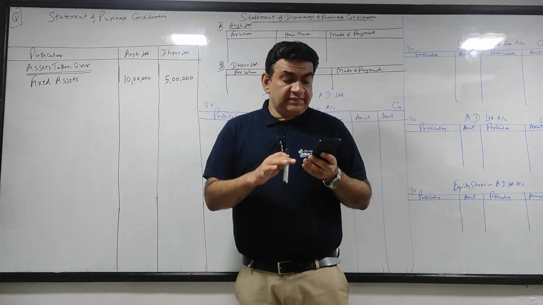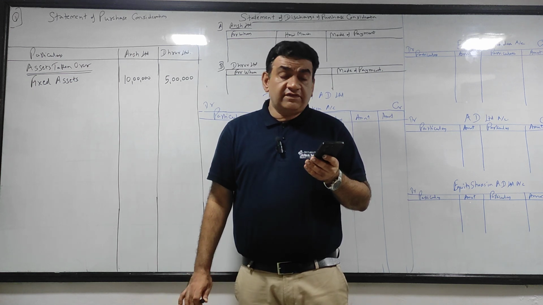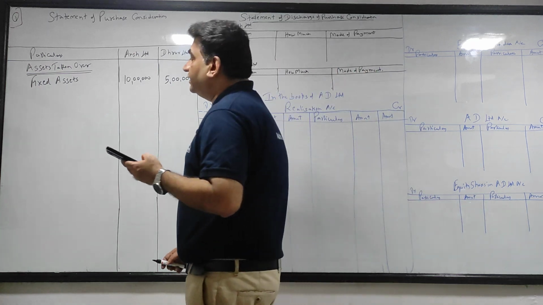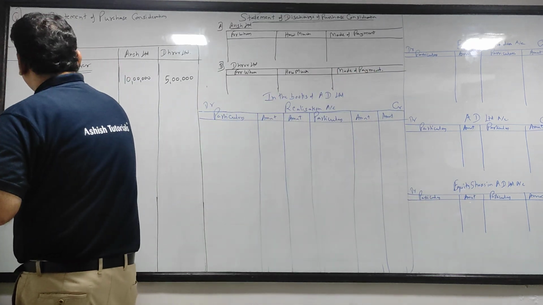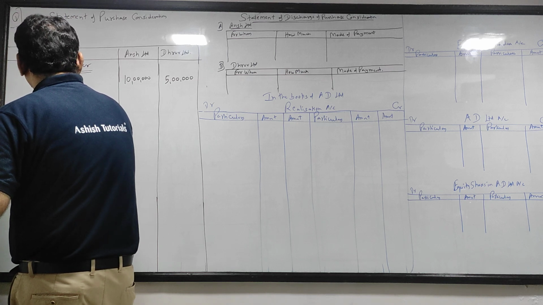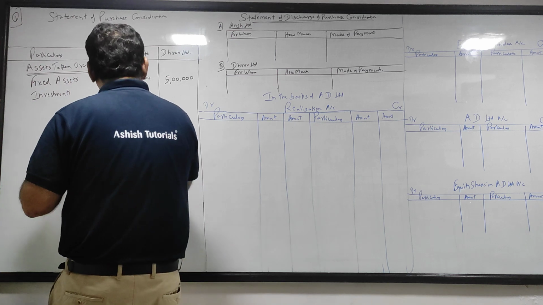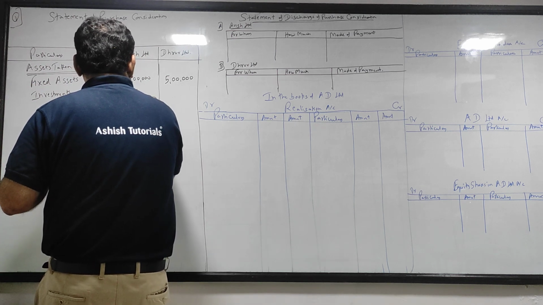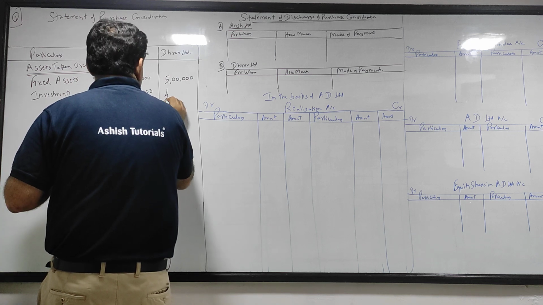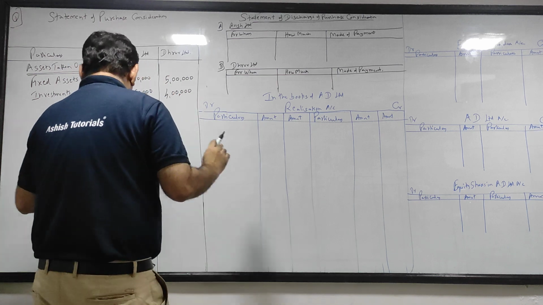Investments, same thing. They have given us the revised value 750 and 4 lakh. Agar revised value nahi diya hota, you would have taken the book value. So investments, 750 for Ansh and 4 lakh for Dhruv.